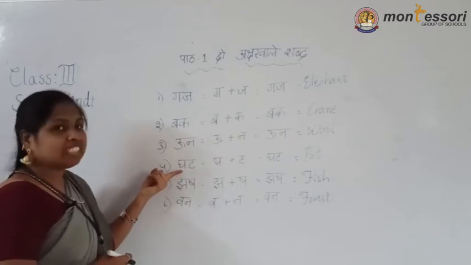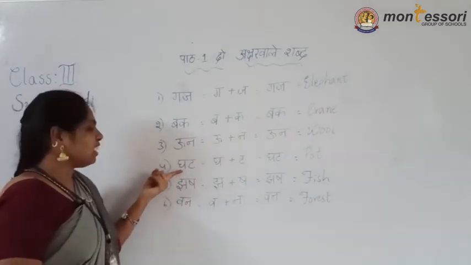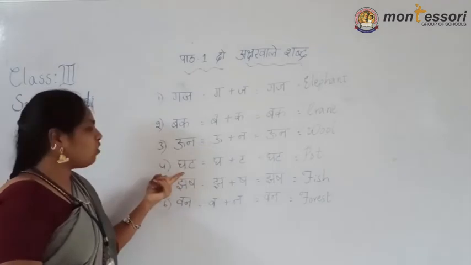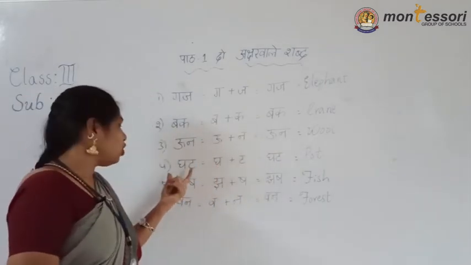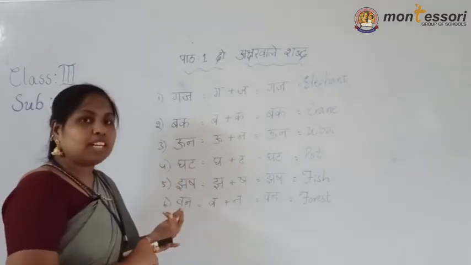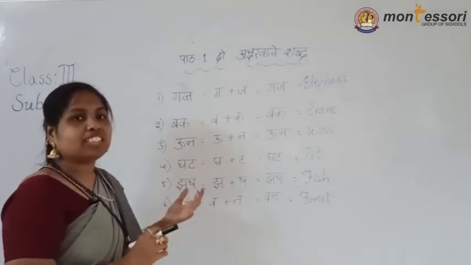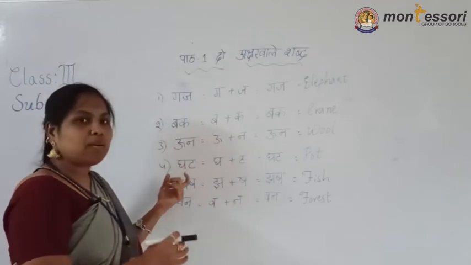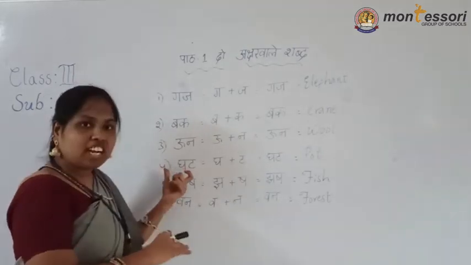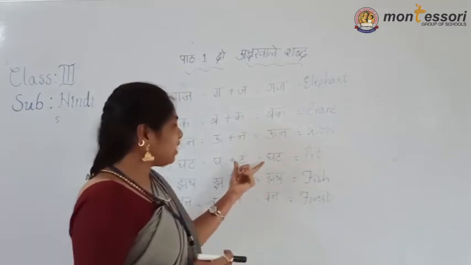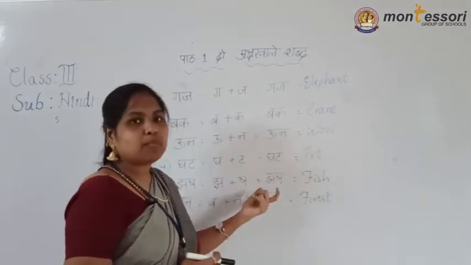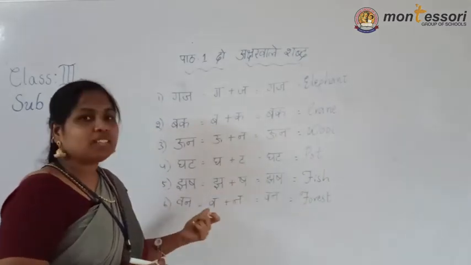Then next one, what is that? Ghat. Gha plus ta. Which two letters are hidden in this one? Gha, ta. I told you, you have to identify Alpapran or otherwise ka varg, cha varg, or otherwise Alpapran, Mahapran, or otherwise Swarakshar or Vyanjanakshar. All these methods are there to identify the letter. Ghat means what? Pot.